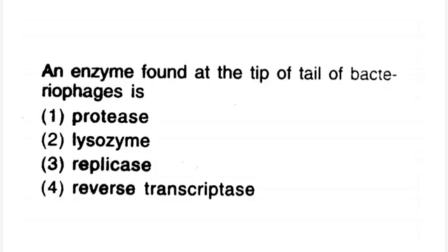An enzyme found at the tip of tail of bacteriophages is 1. protease, 2. lysozyme, 3. replicase, 4. reverse transcriptase. Right answer is 2, lysozyme.